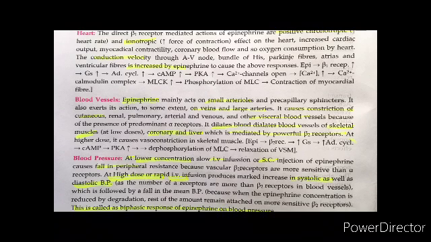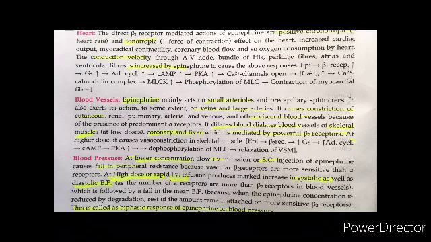The mechanism is that epinephrine stimulates beta 1 receptors that activate the G protein, then increases adenylyl cyclase, increases cAMP, calcium channels open so that calcium influx is increased, and calcium combines with calmodulin to form a complex, then increases MLCK production, and then there is phosphorylation of myosin light chain, which causes the contraction of the myocardial fiber. So this is basically a beta 1 mediated positive chronotropic and positive inotropic effect.